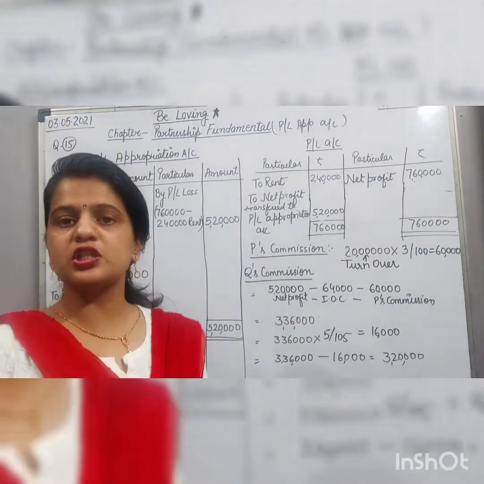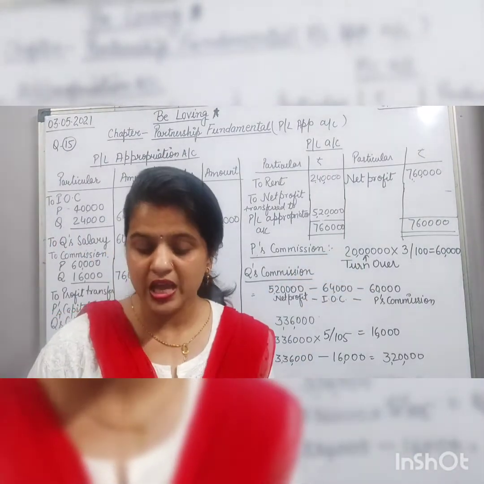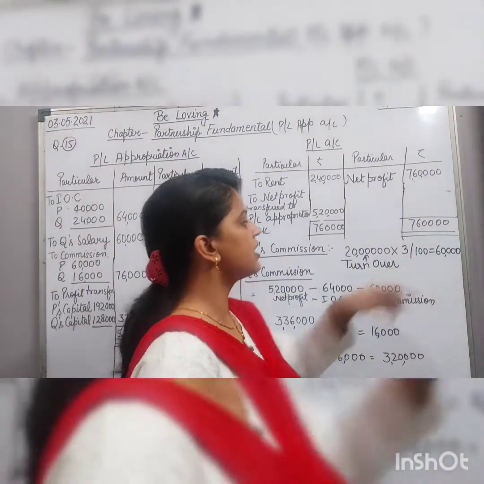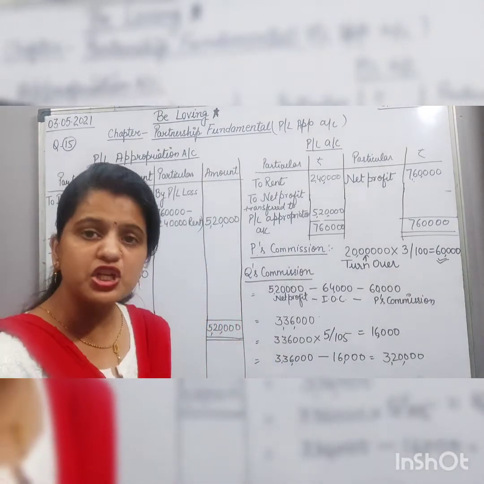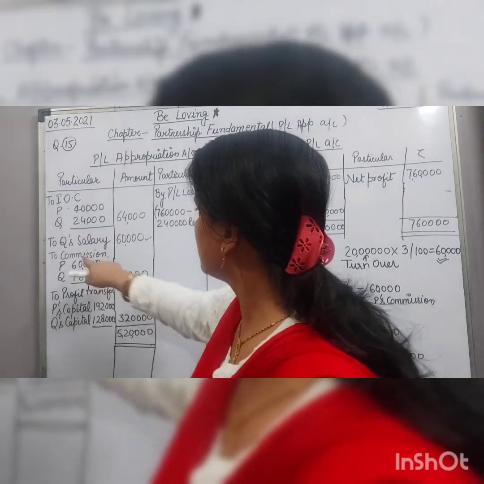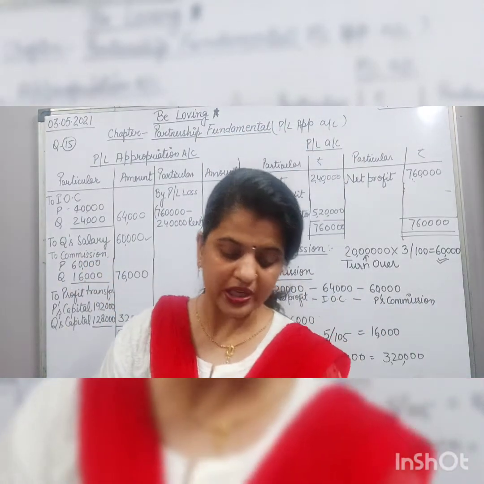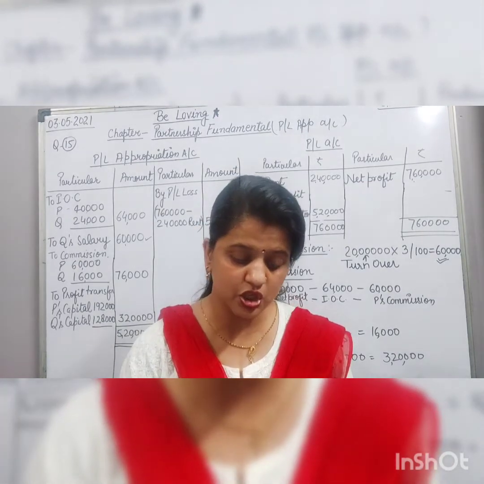On this turnover, we have to calculate 3% commission, and after calculating 3%, we'll get 60,000. So the commission of P will be 60,000, and that we will show here as commission of P 60,000. Then the next point: it is said for Q that Q will get a commission of 5%